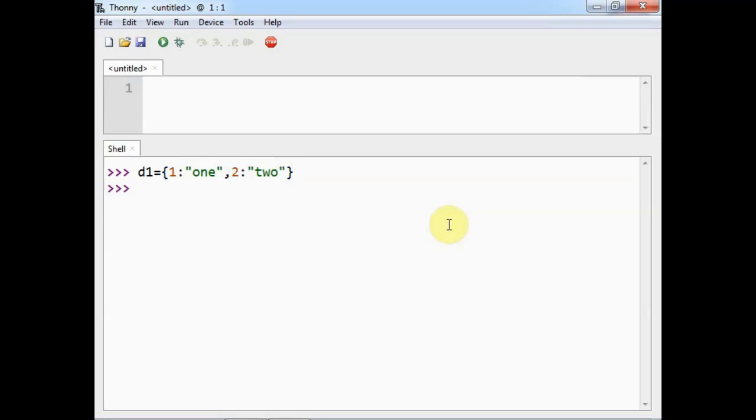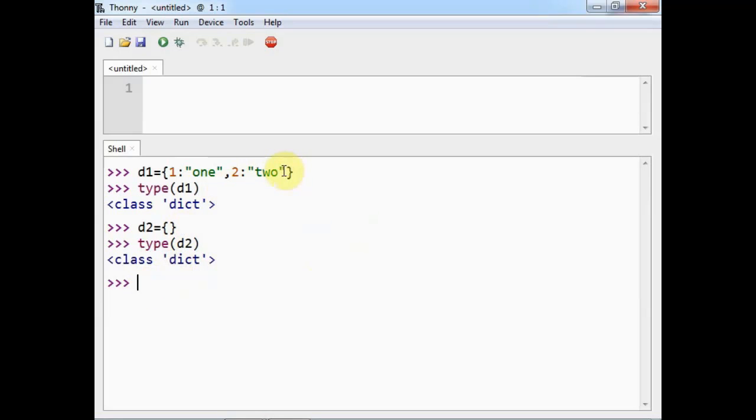So here D1 type will be dict, that is D1 is an object of class dict. Similar to this, if you want to declare an empty dictionary, then you can write empty curly braces, and if you say type of D2, then also it will display the same class.